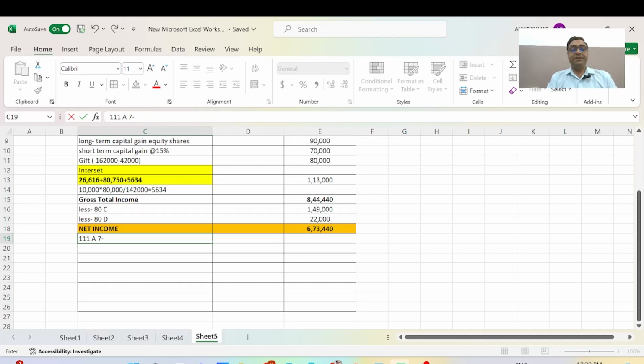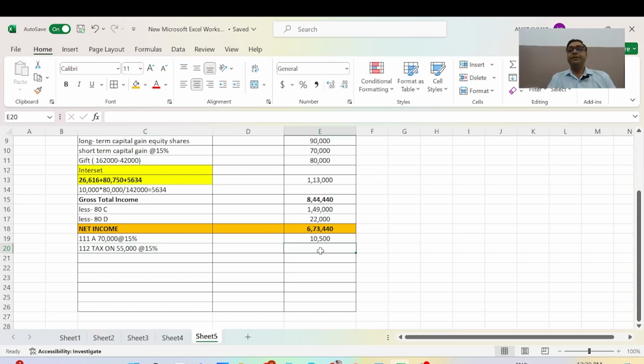It is already 70,000 at the rate of 15%, and this will become 10,500. And now again tax on section 112: tax on 55,000 at the rate of 15%,